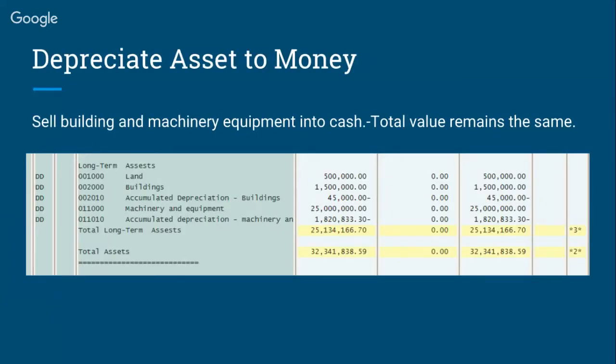Below is an image on how we depreciate our asset into money. Sometimes we are short of money because we can purchase new materials. Then we can sell buildings and machinery equipment into cash. This means that our total value remains the same. We just change our long-term assets into cash.